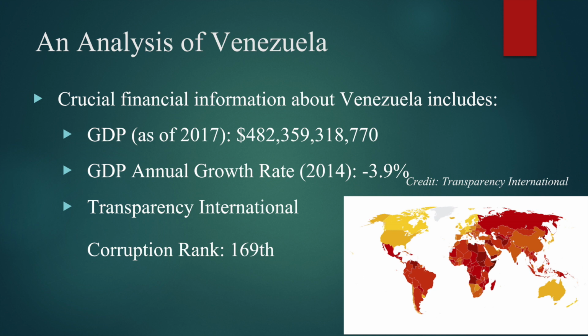Firstly, its GDP as of 2017 is just over $482 billion. Also, it should be added that as of 2014, Venezuela's GDP was actually shrinking at an annual rate of 3.9%. Furthermore, according to the most recent corruption ranking by Transparency International, Venezuela ranks 169th in corruption, meaning that it currently is one of the most corrupt countries in the world, as shown in the map at the bottom right, where Venezuela on the South American continent is featured in the darkest red color.